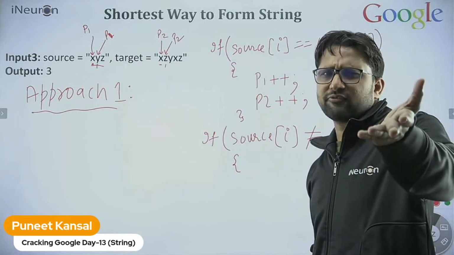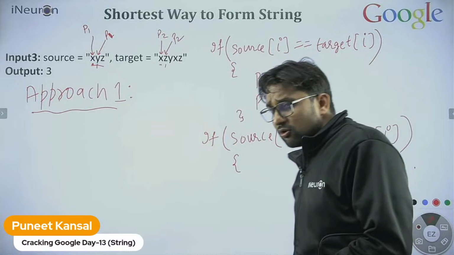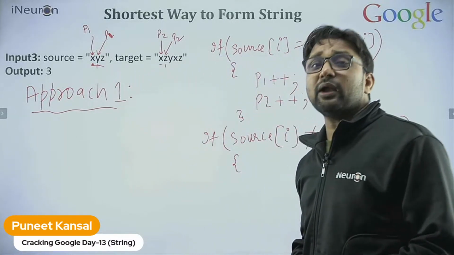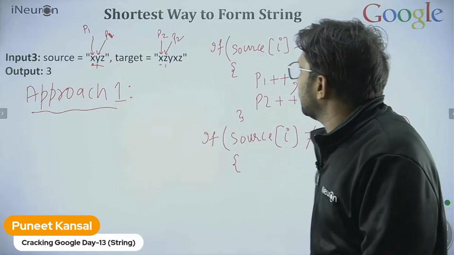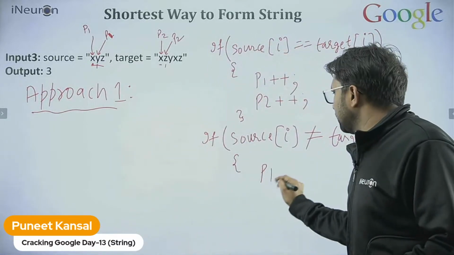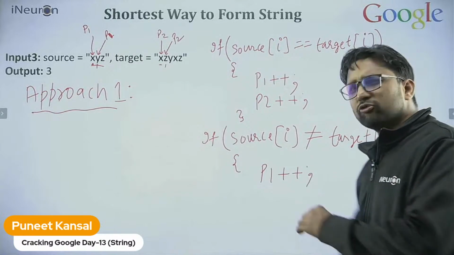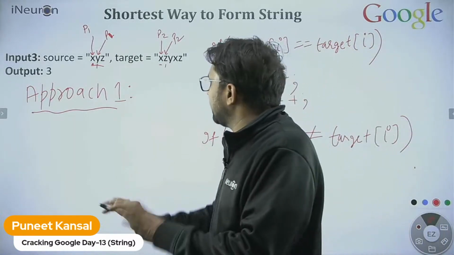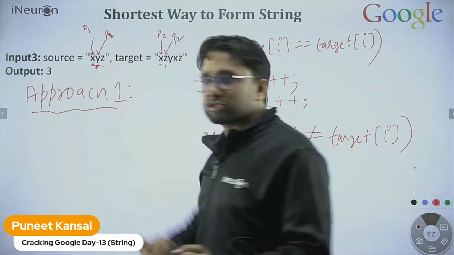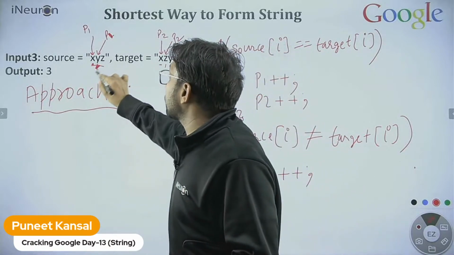So once we get an answer from Thomas. Thomas is saying increment P1. So Thomas is right actually. We will increment P1. Why is Thomas saying P1 should be incremented? Might be he is thinking this way: maybe Y does not match.